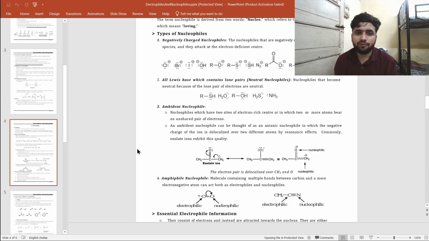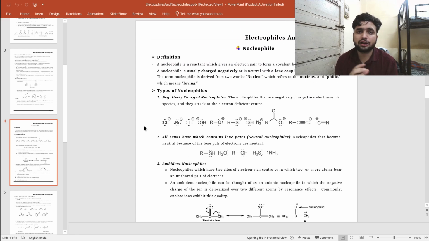So we will see nucleophiles. In contrast to the electrophiles, which are species that are electron loving, or electron deficient species, what do you mean by the word nucleophile? Nucleophile is something nucleus loving. What do you mean by nucleus loving? What is the charge in the nucleus? There is a positive charge.